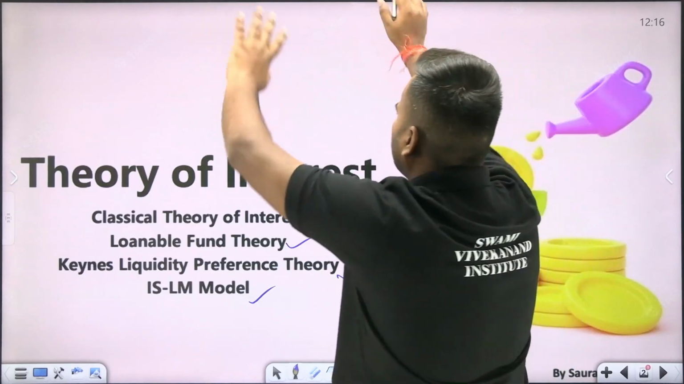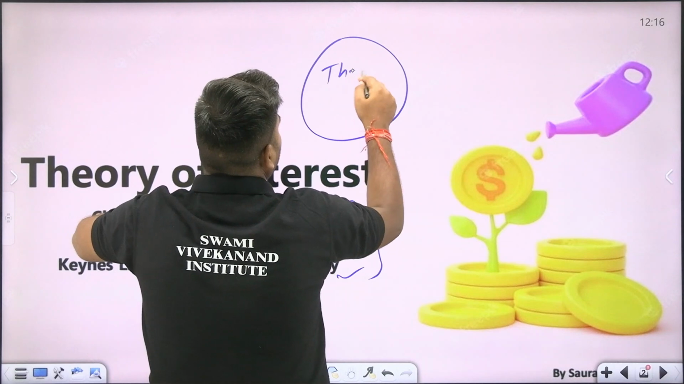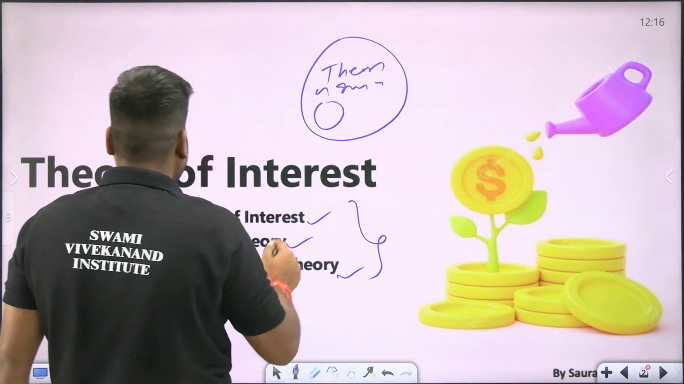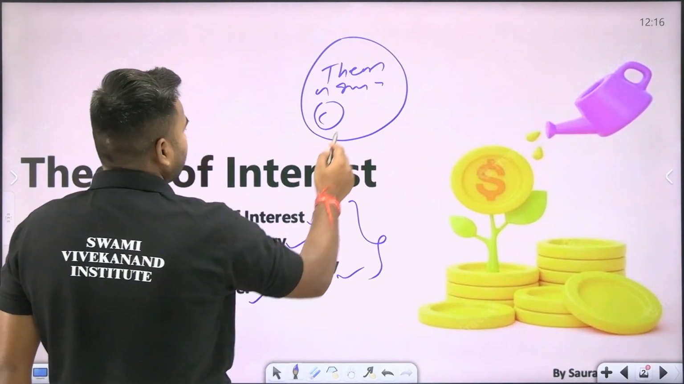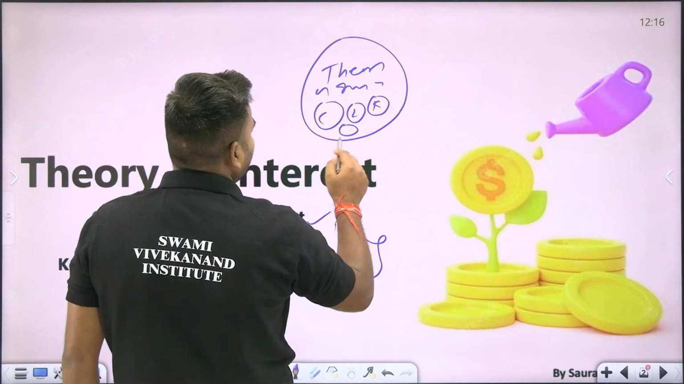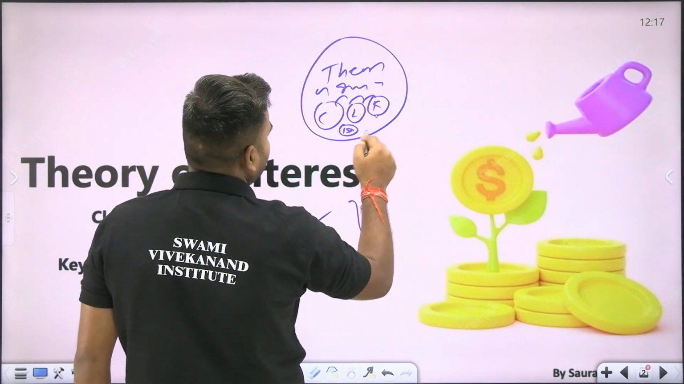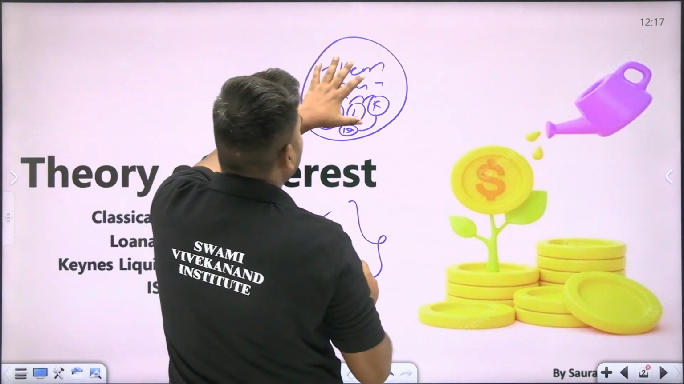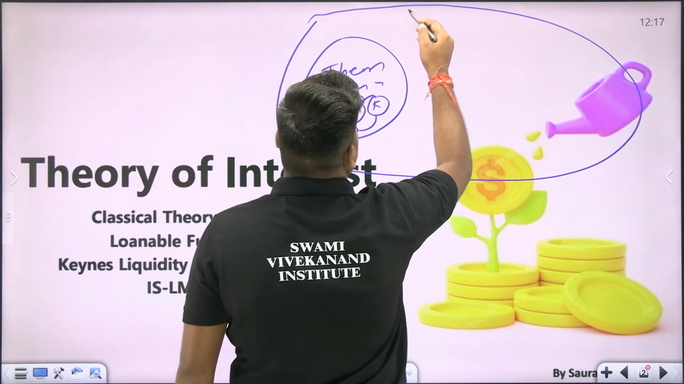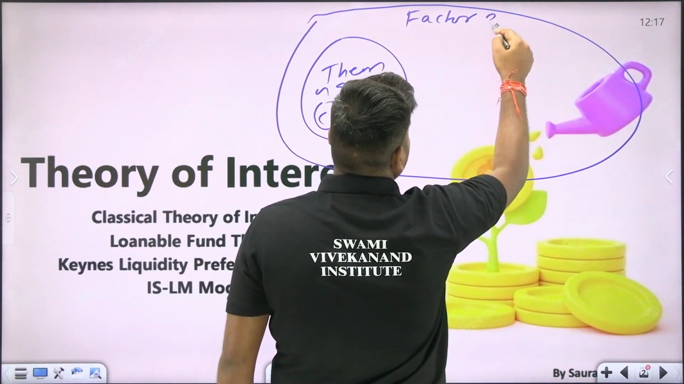Let me create a subset. If it is the theory of interest, then here it will be the classical theory of interest, the loan fund theory, the Keynes liquidity preference theory, and your ISLM model. Though they are all interrelated, this theory of interest is a subset of the theory of factor pricing.